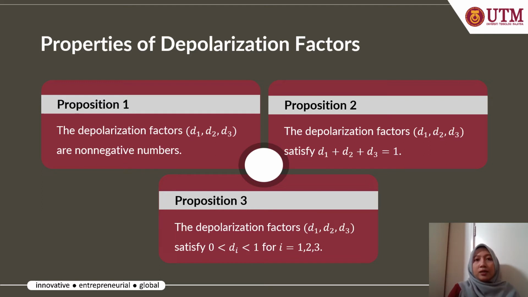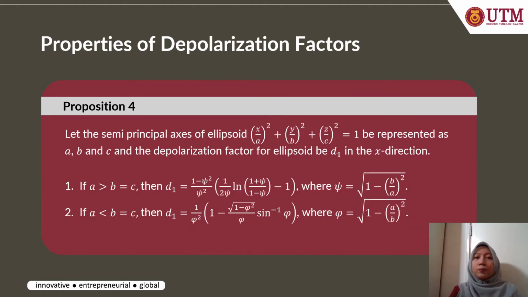And lastly, the depolarization factor is between 0 and 1. Apart from that, the explicit formula for D1 can be reduced to a simpler formula. The formula is only applicable for two cases, when the ellipsoid is either a prolate spheroid, where the semi-axes are A greater than B equal to C, or an oblate spheroid, where the semi-axes are A less than B equal to C.